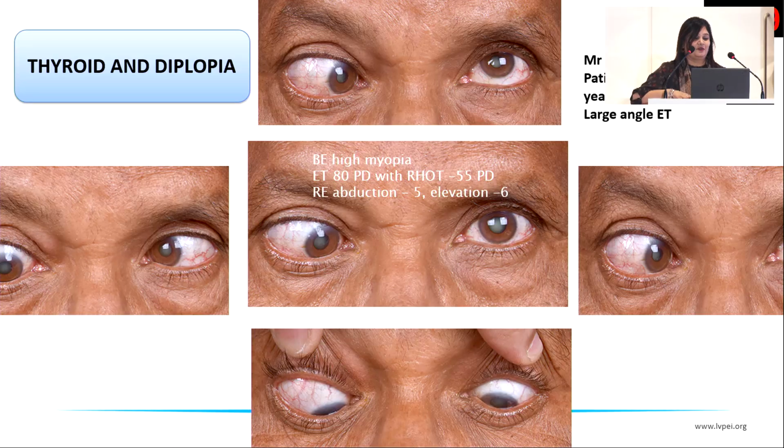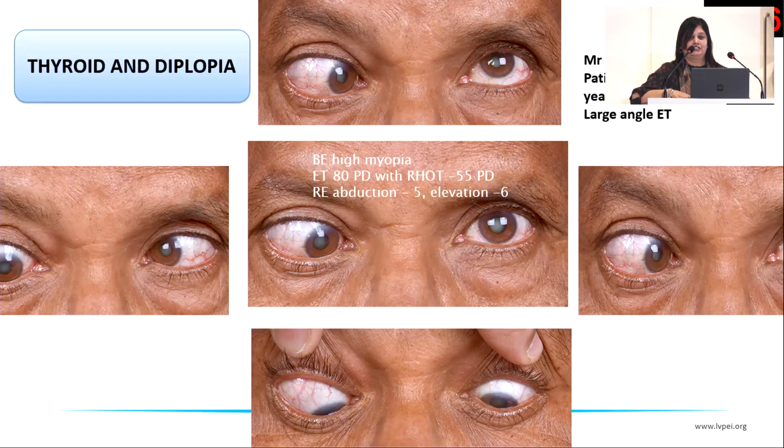But let's go on to the first case. This is a 56-year-old gentleman, Mr. CB. He is a patient of thyroid eye disease for over 4 years. He's in the chronic phase now, or the fibrotic phase. He presents, as we can see very clearly, with a very large angle esotropia. His right eye is sort of fixed in that adducted and slightly hypotropic position. He has an esotropia which on Krimsky he just cannot fix. It measures about 80 prism diopters.